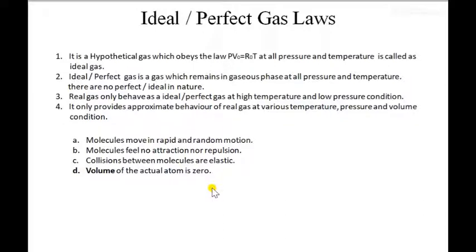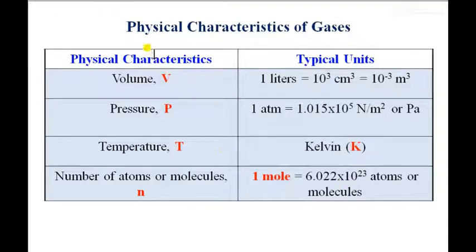Okay, now we'll see other properties. The physical characteristics of gases are volume, pressure, temperature and the number of atoms or molecules, which we can also represent as moles. These are the typical units used for the physical characteristics of gases. For volume, we use liter, cubic centimeter, or meter cube. Those are the units we use for calculating the volume of a fluid or a system, the working fluid or working medium.